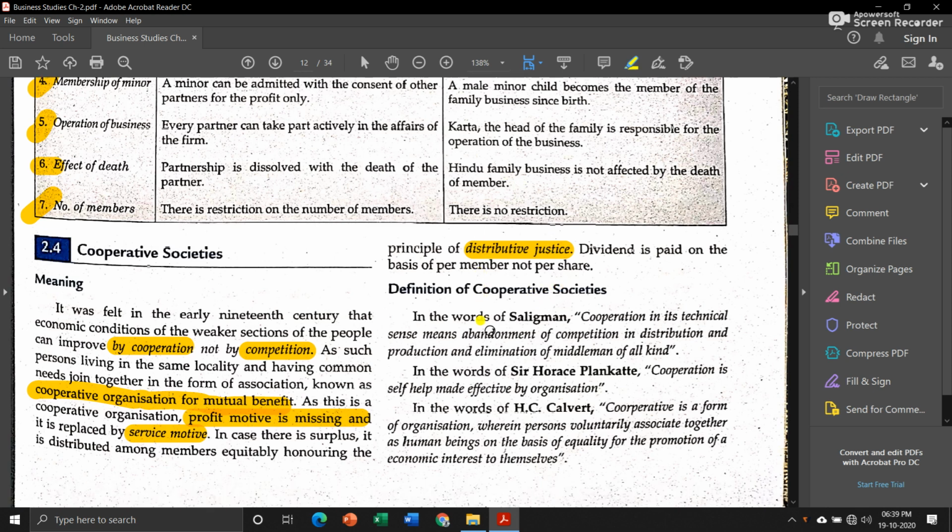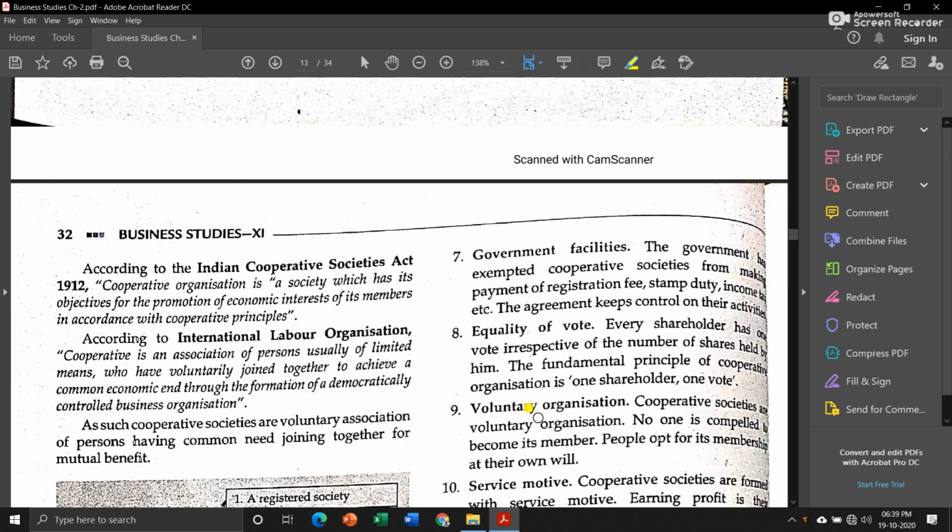Okay, then there are some definitions given by various persons. Now the most convenient definition is this one. According to the International Labour Organization, a cooperative is an association of persons, usually of limited means. Means they don't have much capital, they have only limited resources, who have voluntarily joined together. Remember that they came together voluntarily, they were not forced by anyone, to achieve a common economic end.